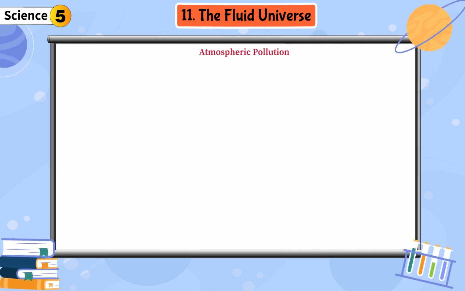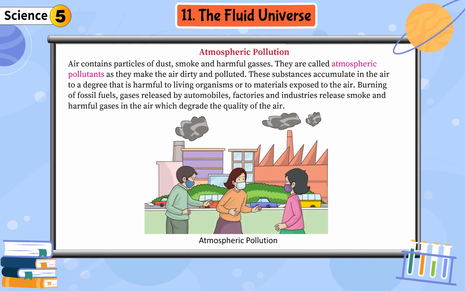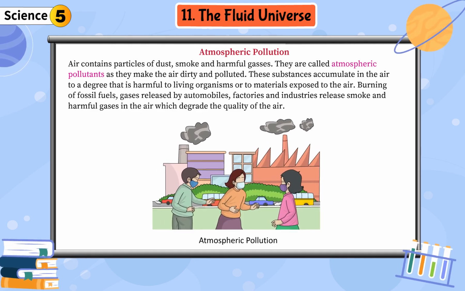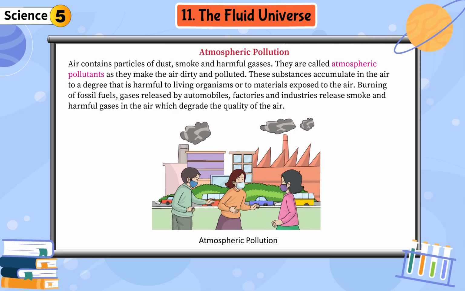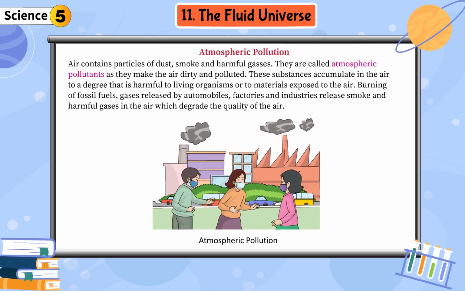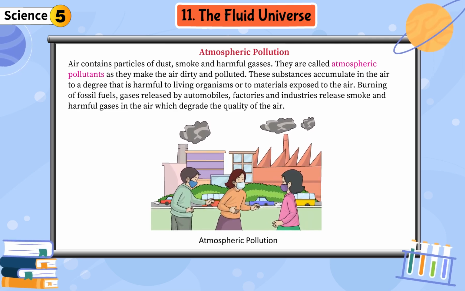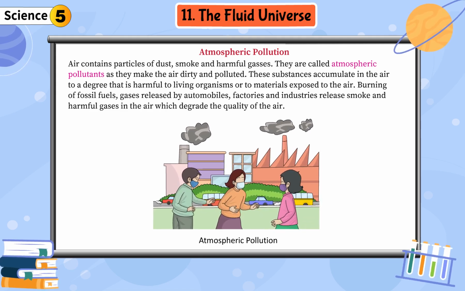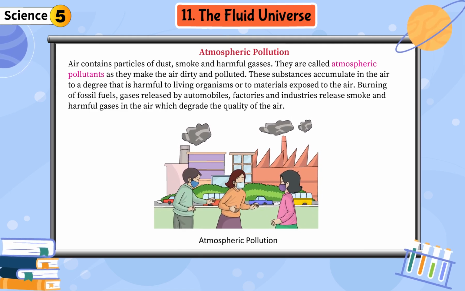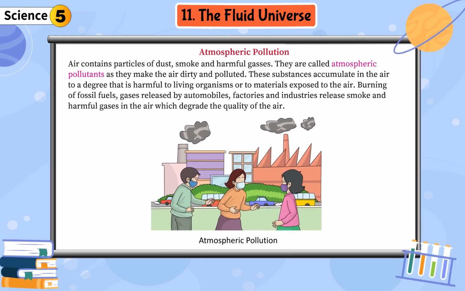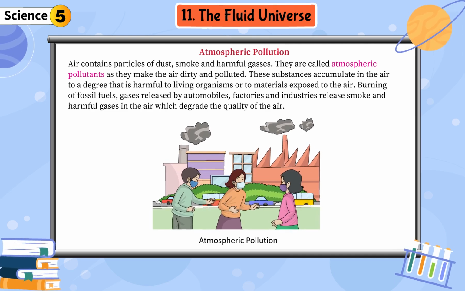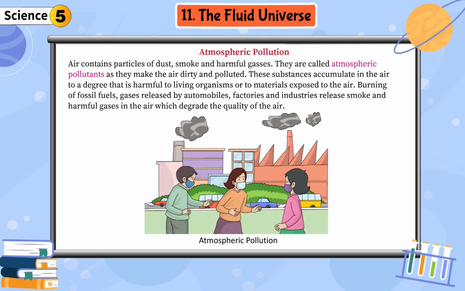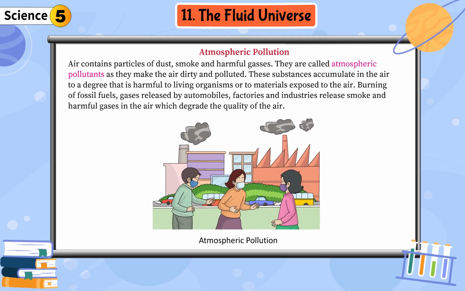Atmospheric pollution. Air contains particles of dust, smoke and harmful gases. They are called atmospheric pollutants as they make the air dirty and polluted. These substances accumulate in the air to a degree that is harmful to living organisms or to materials exposed to the air. Burning of fossil fuels, gases released by automobiles, factories and industries release smoke and harmful gases in the air which degrade the quality of the air.